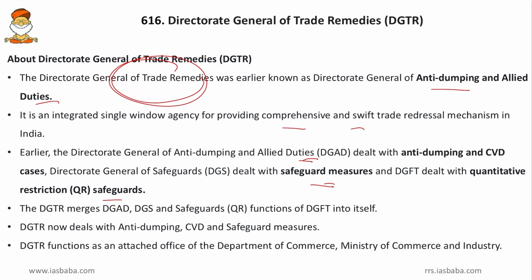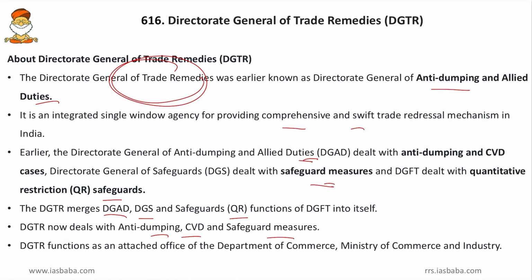So now the DGTR merges all of them, and all these are merged under the Directorate General of Trade Remedies. DGTR now deals with anti-dumping, CVD and safeguard measures, and is the one-stop destination for any kind of trade remedies.